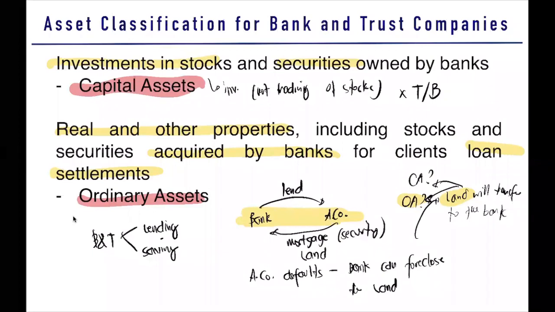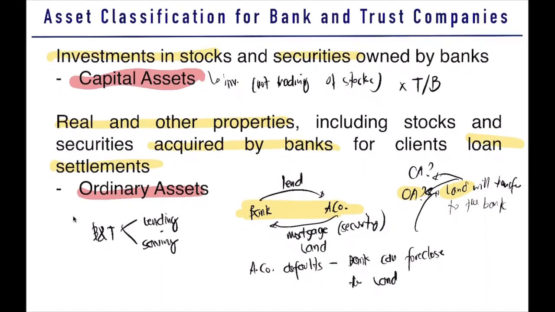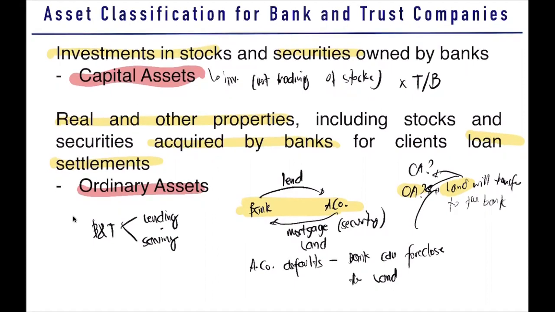Okay, so take note. What is important here in your gains or dealings? First, we need to classify it as whether it is a capital asset or an ordinary asset. Because upon classification, we need to know how to tax it. Whether we will tax it in your final tax or RIT. So what are the rules? We say it is a capital asset, guys, if ever it is not used in business. And it is an ordinary asset if ever it is used in business. Okay? So we're clear now on whether the asset is an ordinary asset or a capital asset.